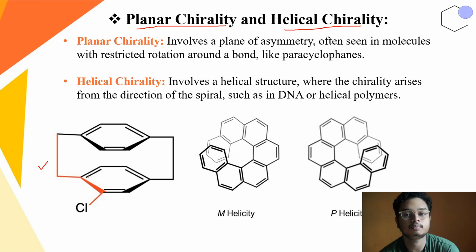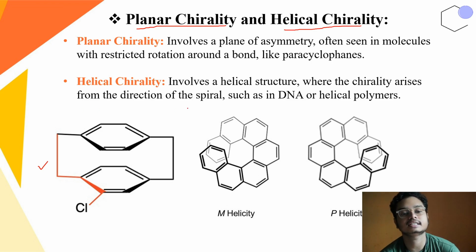There is no plane of symmetry present here because this particular group is restricted, and due to this restriction, the compound becomes a chiral molecule and is classified as planar chirality, because the molecule contains a plane but still has a plane of asymmetry. Okay, no plane of symmetry is present here.